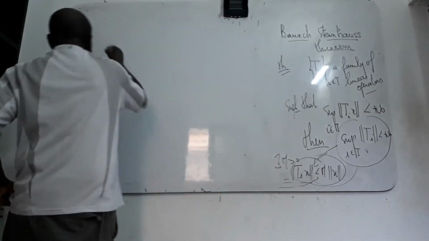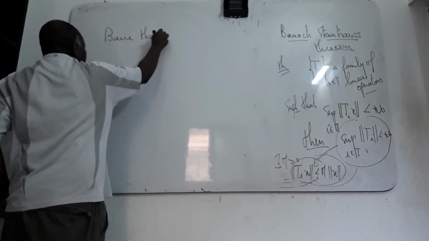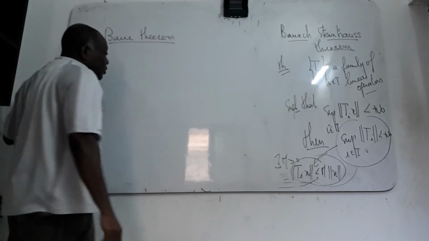You use it, the Baire theorem. It's very important.